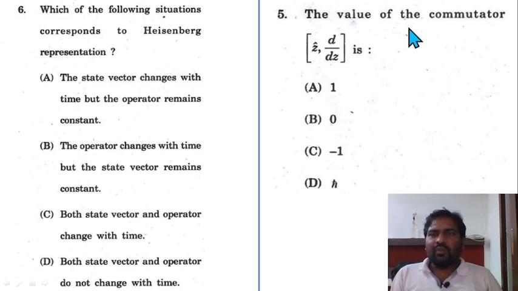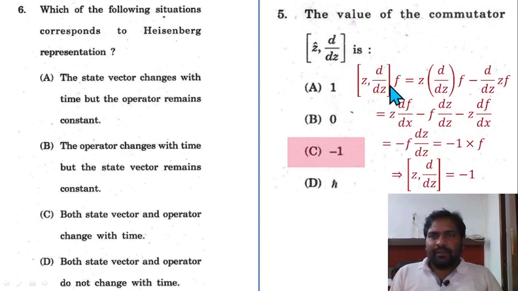Question 5. The value of the commutator [z cap, d over dz] is. To find it out, multiply by some function f(z) and solve it. After solving you find that [z, d over dz] is equal to minus 1. Compare this to the final value, so this term is going to be minus 1. So option C is correct here.